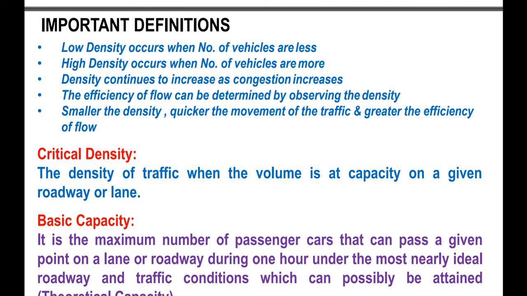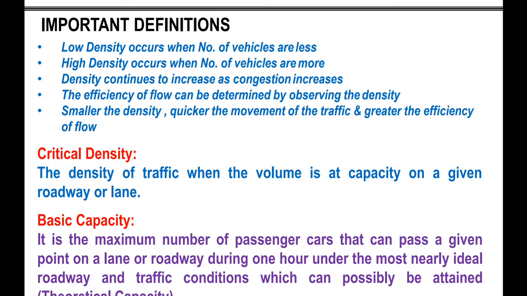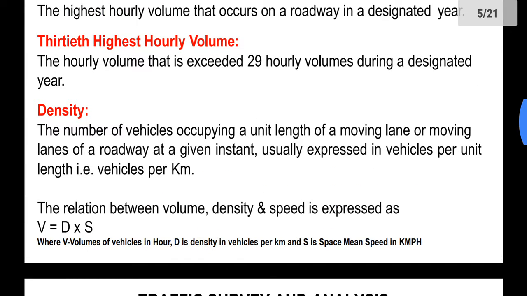Let us have a look. Low density occurs when the number of vehicles is less. This is obvious. The density will be less if the number of vehicles on that road stretch is less, because density is nothing but the number of vehicles occupying a unit length.